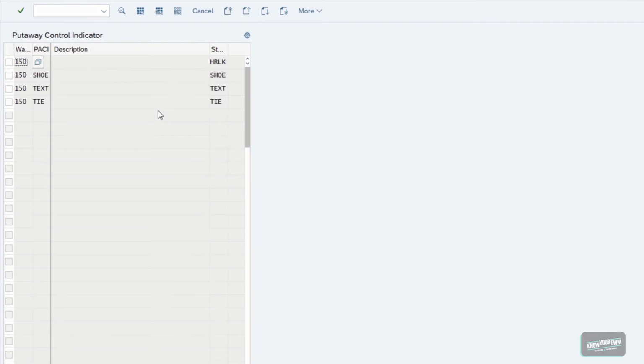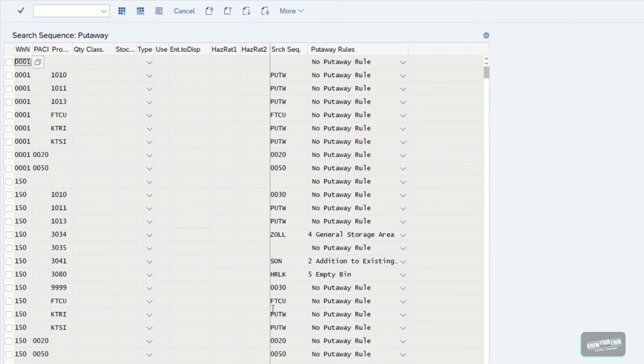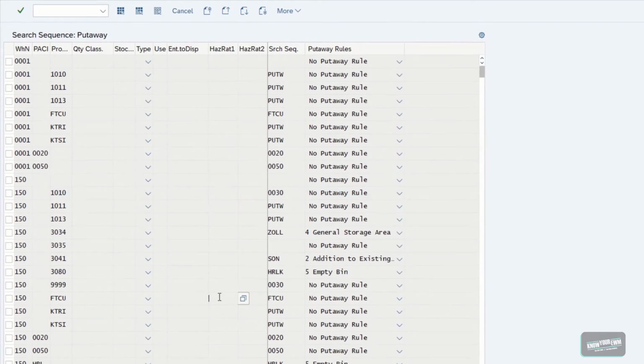And now on to the interesting part, the actual determination of the correct storage type search sequence. Here we can maintain how and for which circumstances we want to find which storage type search sequence. As you might see, the setup itself can be pretty basic. Like for example, in our warehouse number 150, we want warehouse tasks created with the warehouse process type 1010 to determine storage bins within the storage type search sequence 0030.